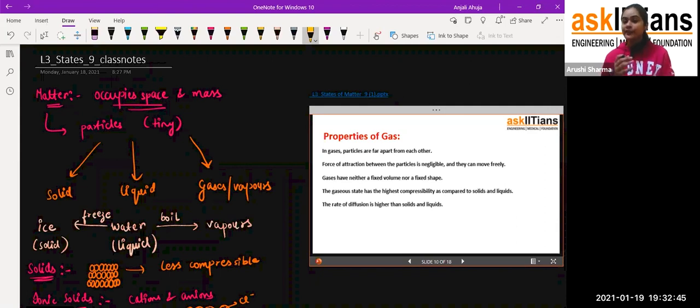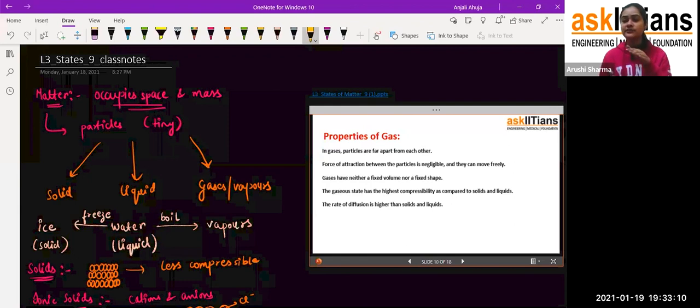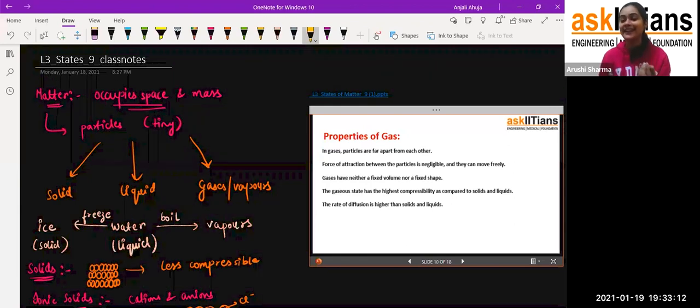Fine. Now, if we talk about their volume and shape. My dear students, if I take a cylinder or any container and fill gas into it, the gas particles will occupy all of that space. That is how gas takes the shape of any container in which you put it. For example, the atmosphere is not like a container, yet the gases are present there. So gases do not have any fixed volume or fixed shape.